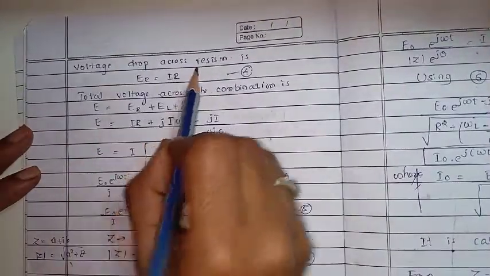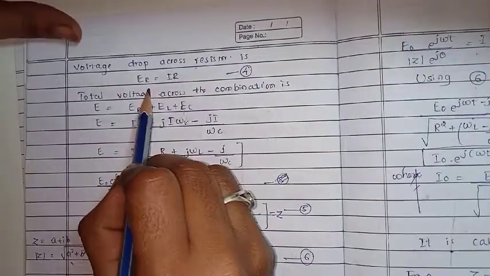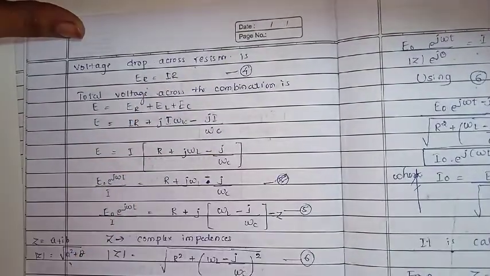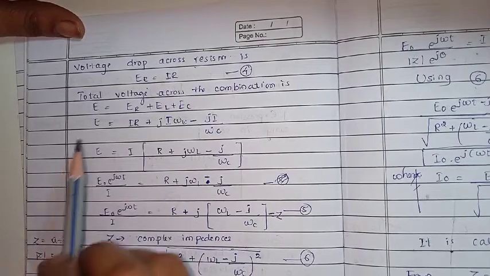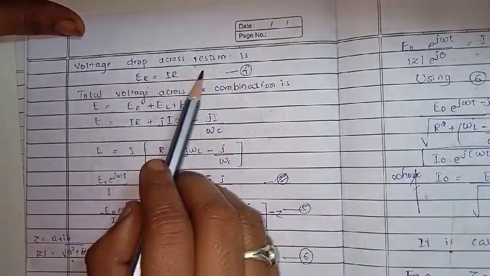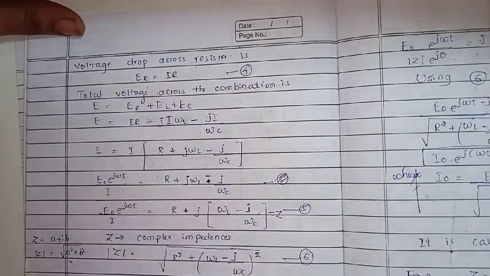Then the voltage drop across the resistor, ER, is equal to IR. Here there is no change. So the voltage drop across the resistor is I into R.